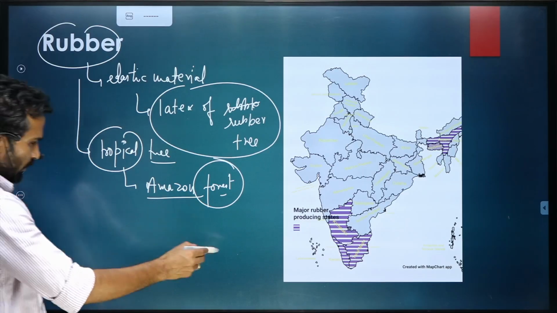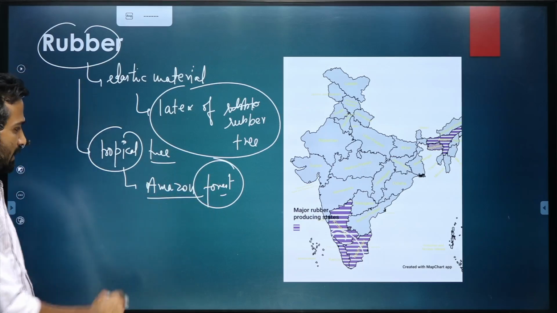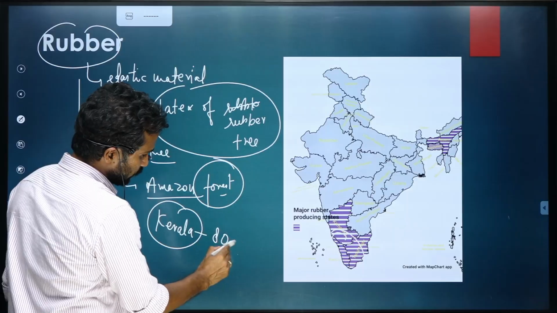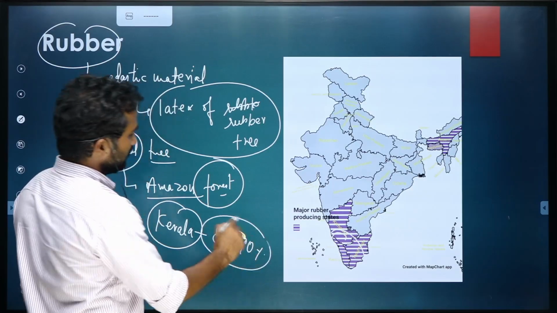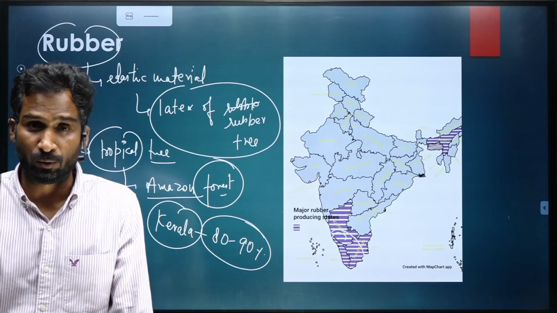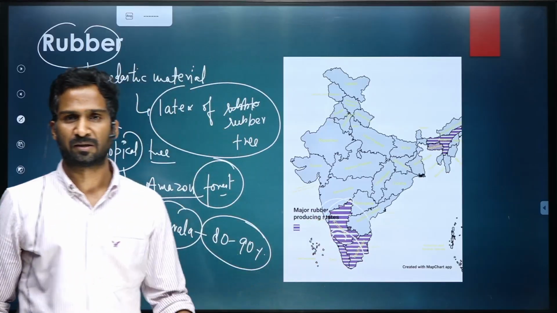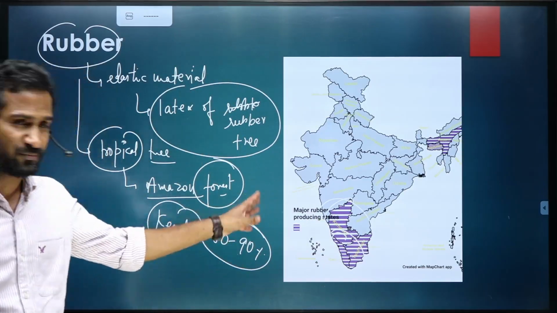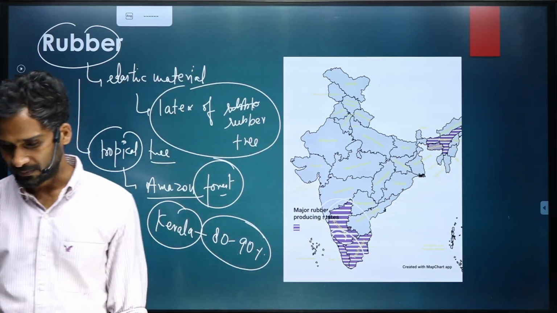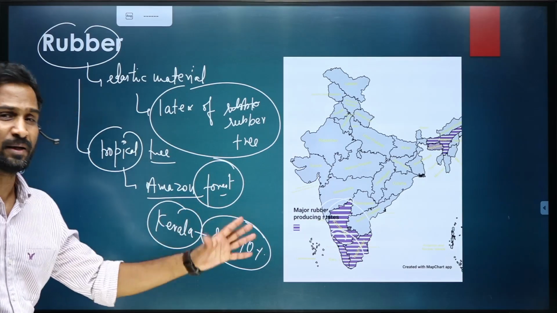And for your utter surprise, you should know that 80 to 90% of the total natural rubber produced in India is coming from Kerala. We are talking about the natural rubber. So 80 to 90% is coming from Kerala, and these three states are the major states producing rubber. So rubber is confined mainly to the southern part. Tripura also, including Assam, it is grown in some quantity.